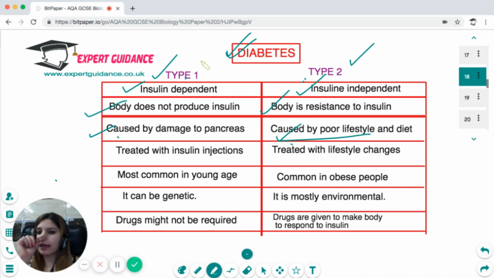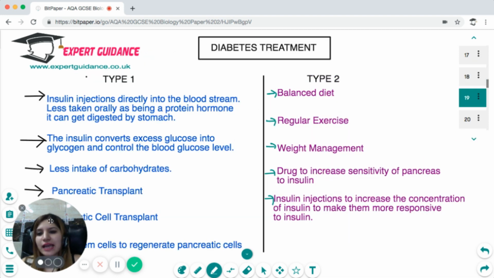In type 1 diabetes, the person can be given insulin injections. In type 2, it is treated with lifestyle changes and a balanced diet. Type 1 is most common in young ages, whereas type 2 is common in obese people. Type 1 can be genetic, and type 2 is mostly environmental. In type 1, drugs might not be required. We just require insulin injections, whereas in type 2, some drugs are taken to make the body respond to insulin. Okay, so you should know the differences between type 1 and type 2.